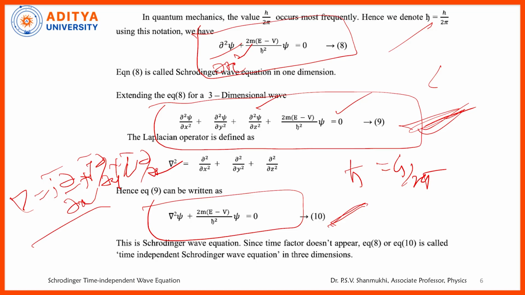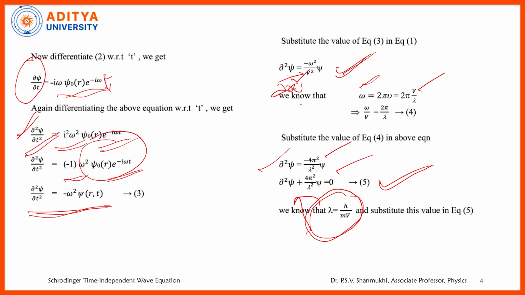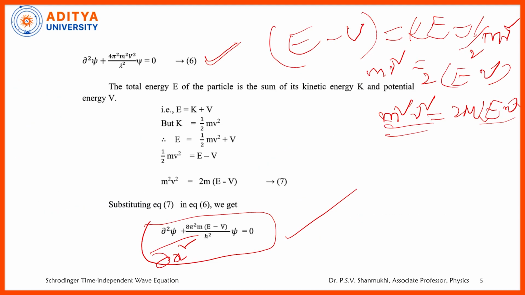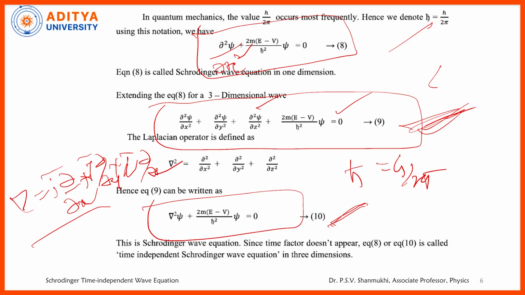How do we say this is the Schrodinger time independent wave equation? Actually, we are differentiating this one 2 times, means we are taking dou psi by dou t and also dou square psi by dou t square. 2 times we are differentiating. That's why finally from the wave function psi, time will be eliminated. That's why the final equation is said to be time independent wave equation. Dependent wave equation is also there. In the next article we shall see that one. So, this is the Schrodinger time independent wave equation in the 3-dimensional form, and this is in the 1-dimensional form.